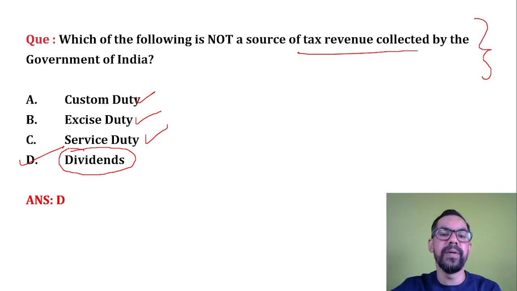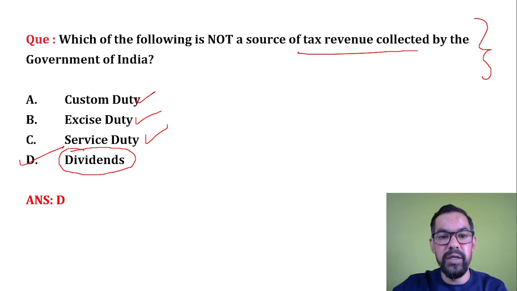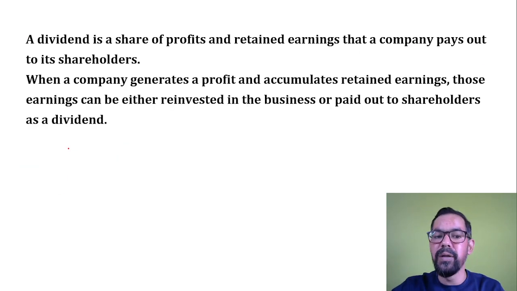So when these companies issue dividend, so dividend is part of profit. When they issue profit to their shareholders, that kind of earning is generally part of non-tax revenue. So dividend is generally part of non-tax revenue. So option D will be the correct answer for this particular one. Okay, so dividend is part of profit, we can say.